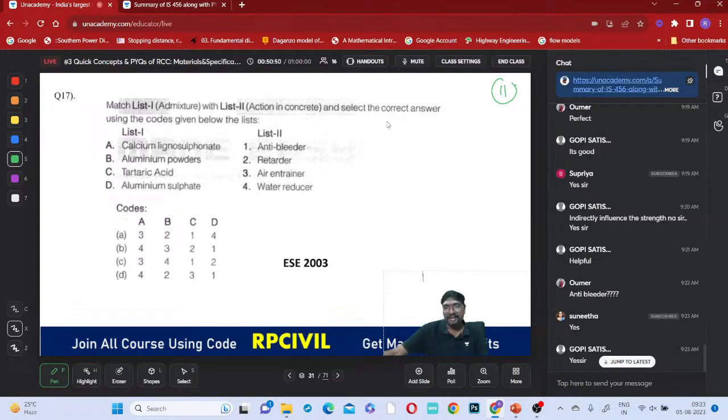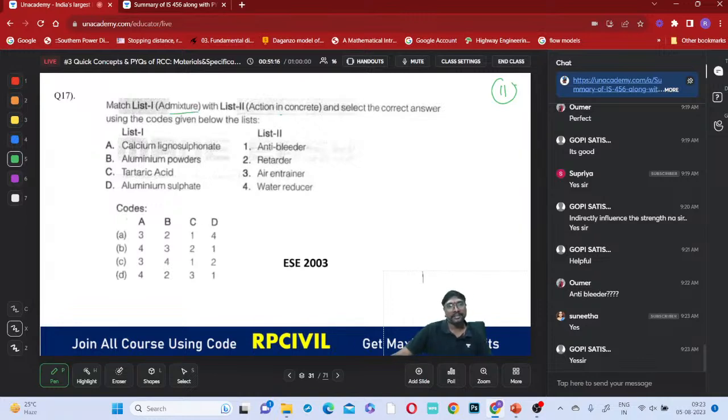Whenever any injury happens to you, what happens? It will be bleeding, only blood will come out. Flesh and bones will not come out, only blood will come out. Similar to that, it is bleeding in concrete also. What is the blood of this concrete, you can say? Yes, Malu Havaldar answered correctly. The blood of concrete is cement water only, the cement water combination, or loose cement mortar, that will come out.